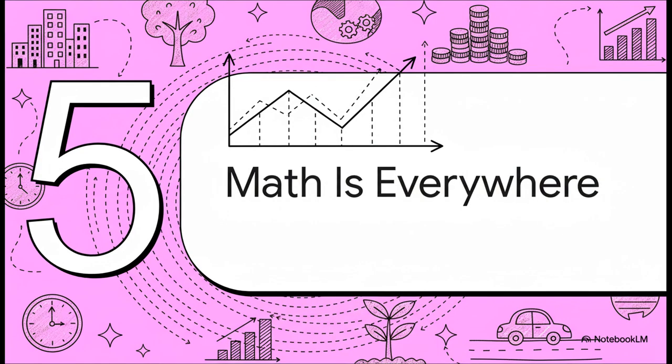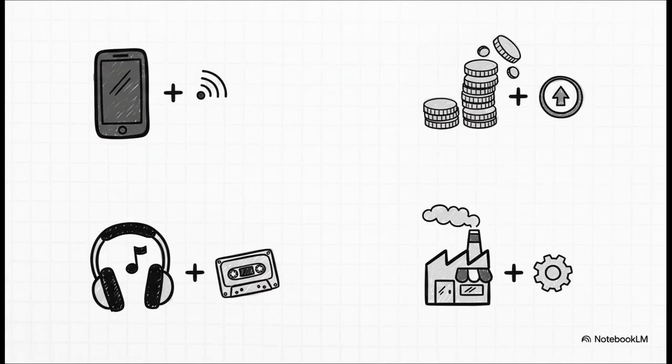Okay, so why does any of this matter? This is the really cool part. Because once you get this simple pattern down, you'll suddenly realize this isn't just some boring math class concept. This pattern is literally everywhere in the real world. No, seriously, think about it. Your phone plan? It probably has a starting base fee and then adds a steady cost for every gigabyte of data you use. Saving up money? The cash you have now is your start, and the amount you save each week is that steady change. This pattern describes everything from growing your playlist to how a business works.